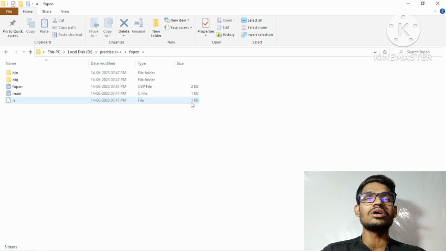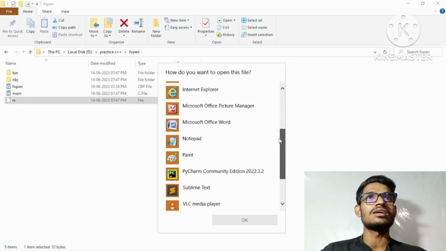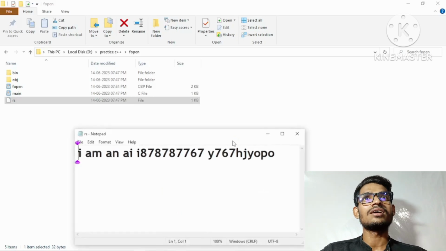That is 1 KB, which means 1024 bytes here. Okay, so something has to be retained there. By default I think that is not taking here. Okay, so let's open notepad, and then you can see all these things have been written here.